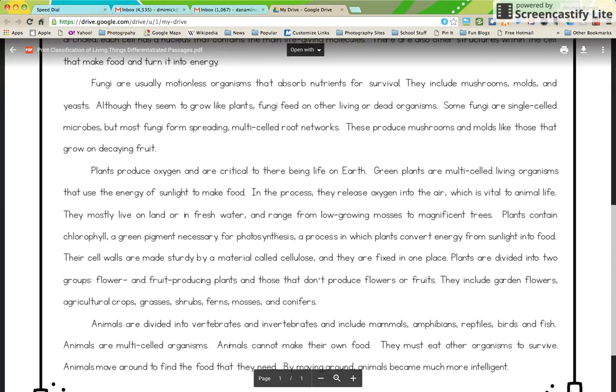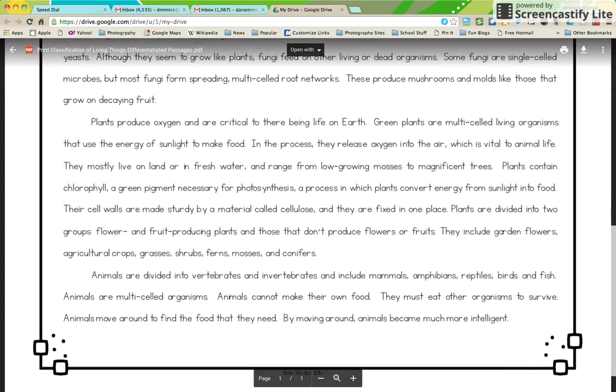Fungi are usually motionless organisms that absorb nutrients for survival. They include mushrooms, molds, and yeasts. Although they seem to grow like plants, fungi feed on other living or dead organisms. Some fungi are single-celled microbes, but most fungi form spreading multi-cell root networks. These produce mushrooms and molds like those that grow on decaying fruit.